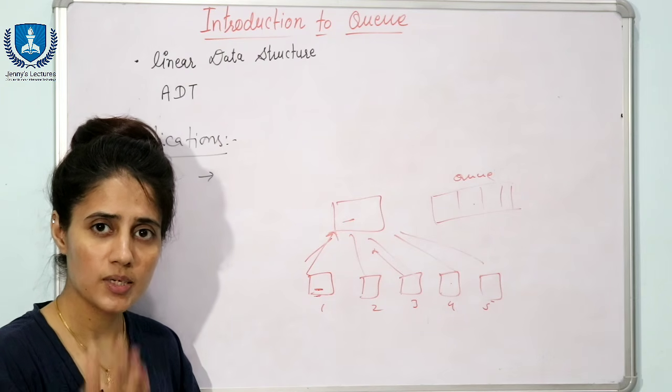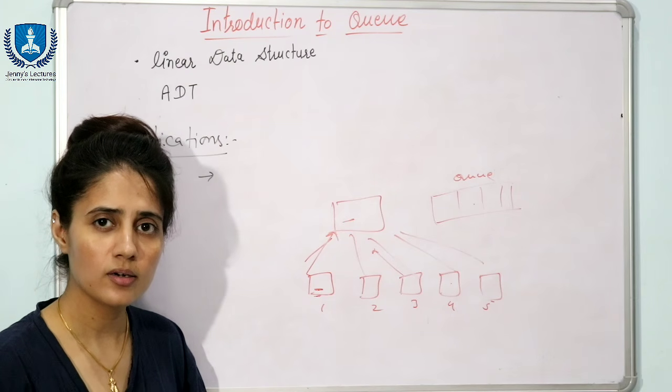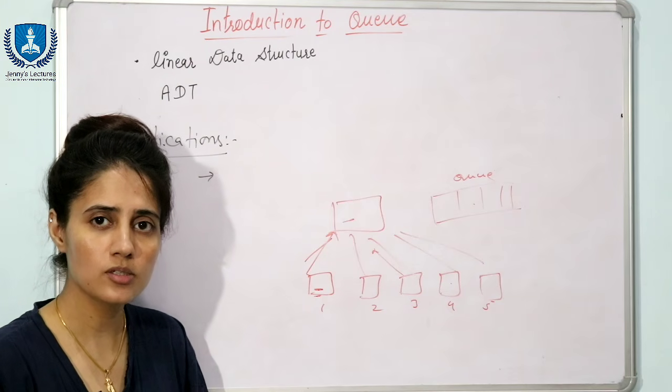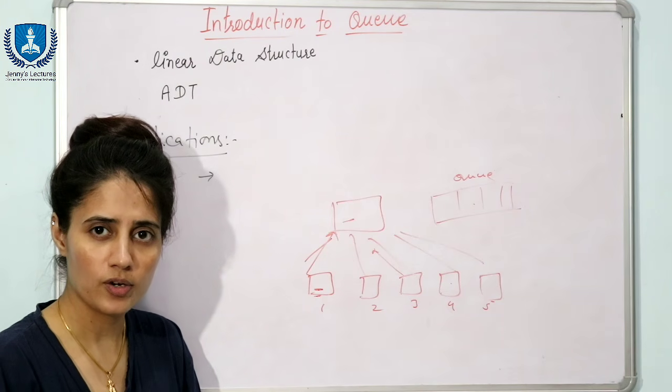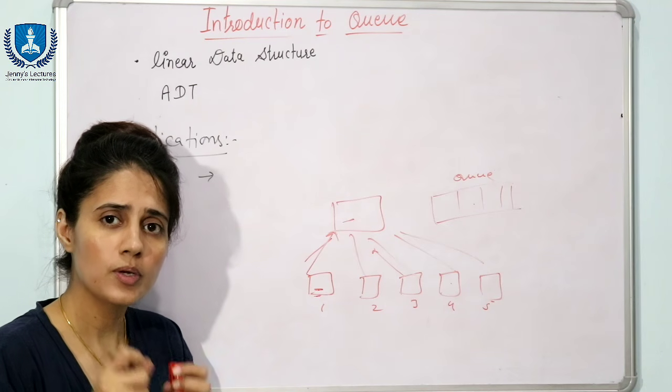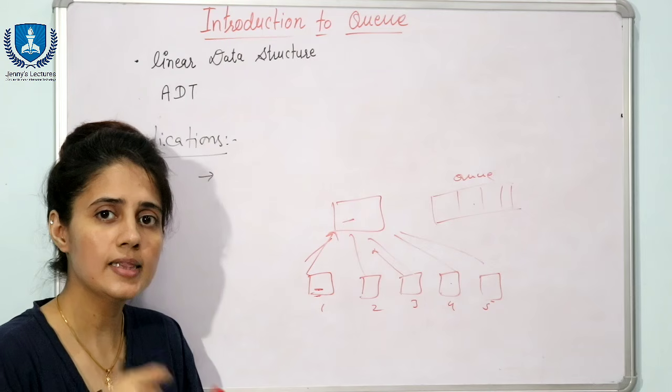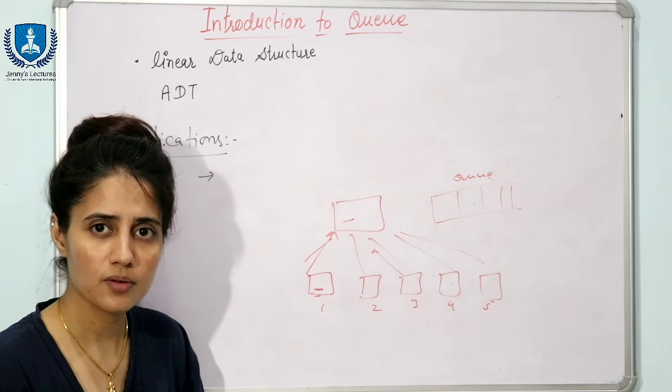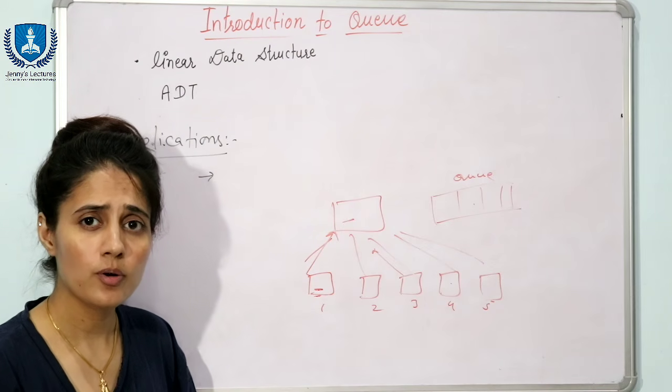And queues are also used in real life scenarios, like you can take an example of when you call customer care, then sometimes they tell you to hold on for a few minutes because their representative is not free. So what they do, they use queues to put the people on hold, right, until their representatives are free.